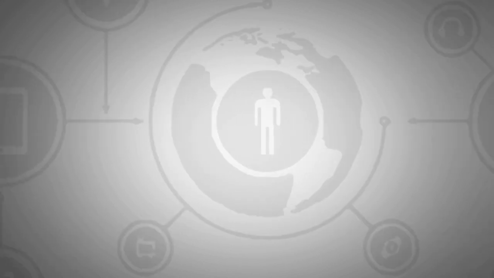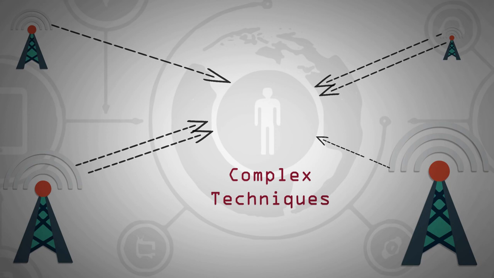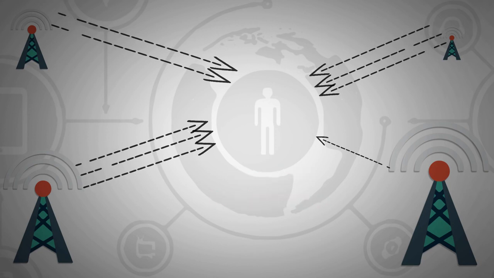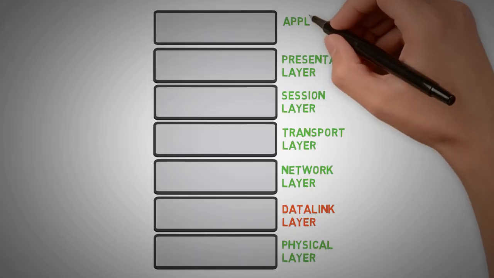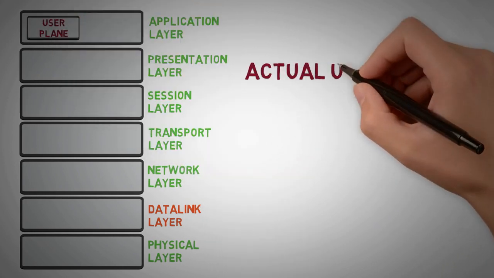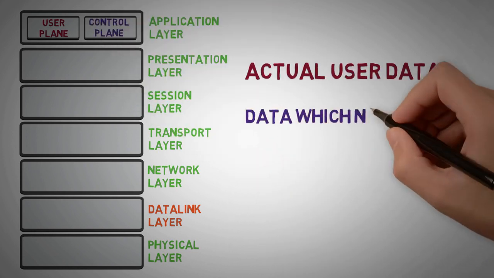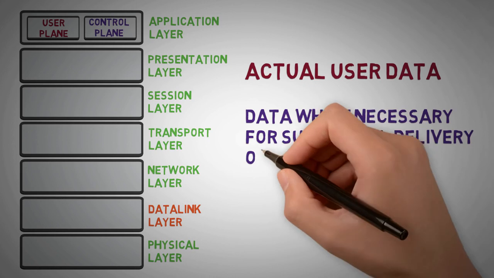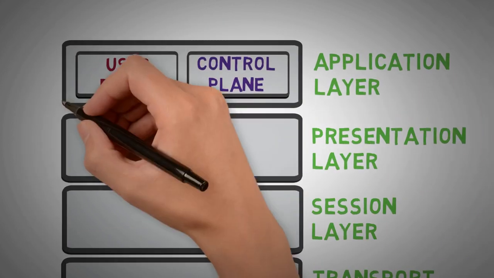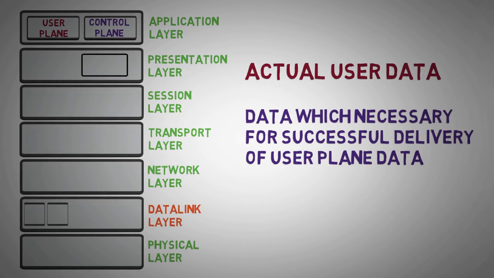As we said earlier, a telecom operator has to deliver data to the users using complex techniques. These data can be classified on the application layer as user plane data, which is actual data intended for the user, and control plane data, the data which are necessary for successful delivery of user plane data. These control plane and user plane data are further classified for efficient delivery, which is similar to the role of Team X in the real-life example.